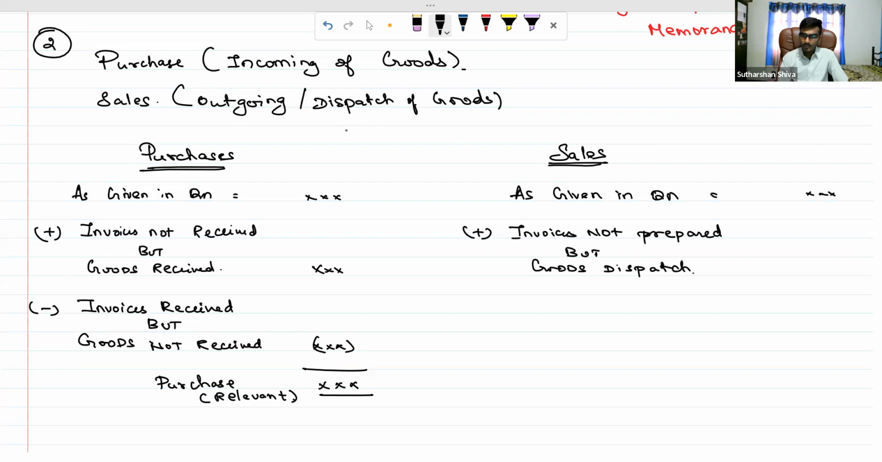But goods dispatched, that I need to add. Goods are dispatched but invoices are not prepared. அப்ப அதை நான் சேல்ஸ் என்ன பண்றேன், கன்சிடர் பண்ணி அதை நான் ஆட் பண்ணிக்கிறேன். I need to subtract few things. What is a few things? Invoices prepared